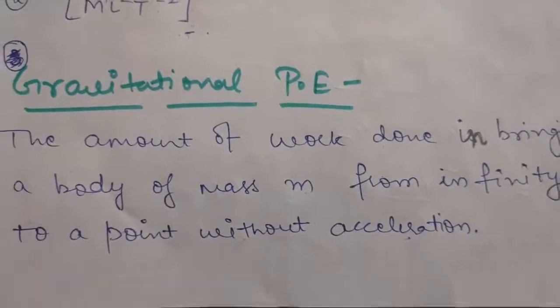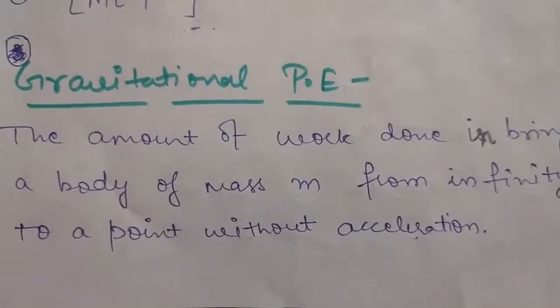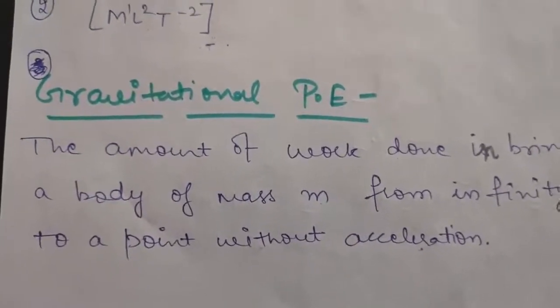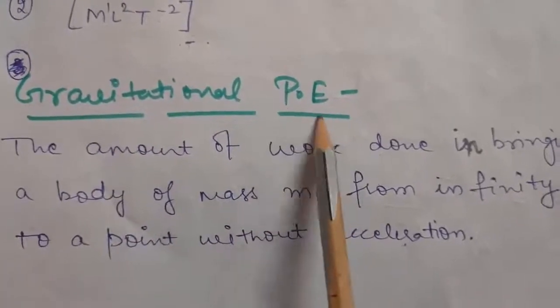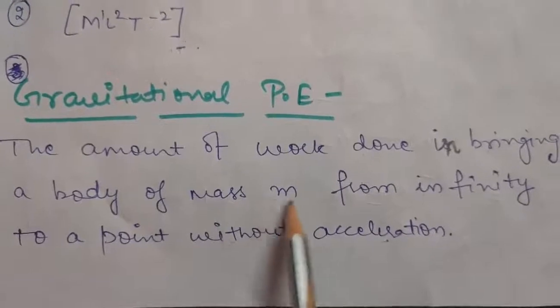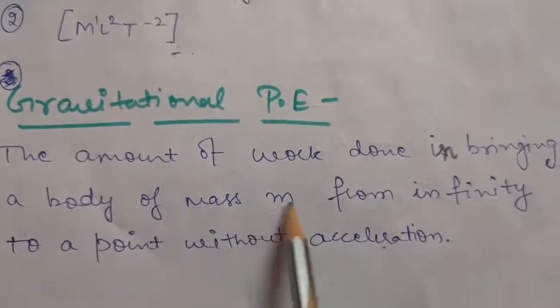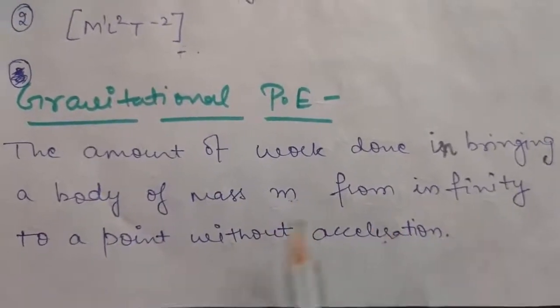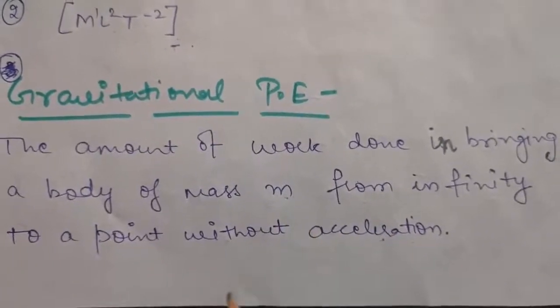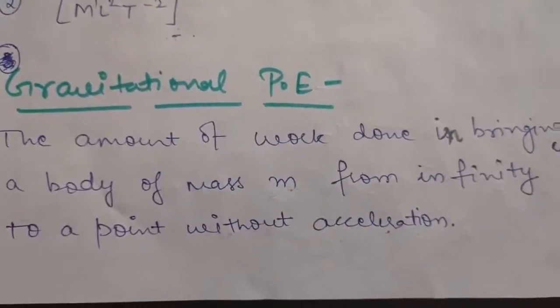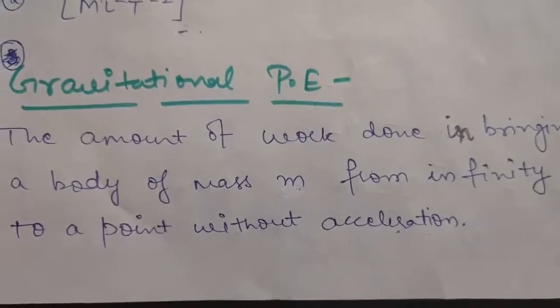In gravitational potential, you were bringing a unit mass from infinity to one point, but to calculate gravitational potential energy, we will be bringing a body of some finite mass m from infinity to some point without acceleration. Okay, so now let us calculate an expression for gravitational potential energy.